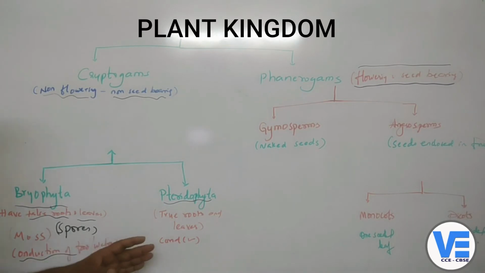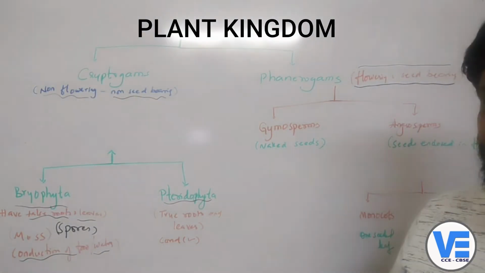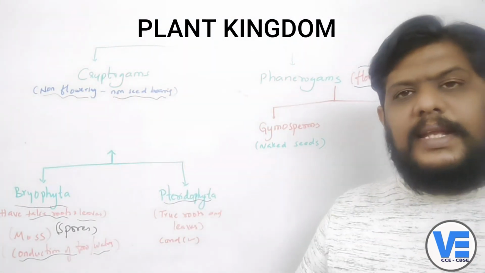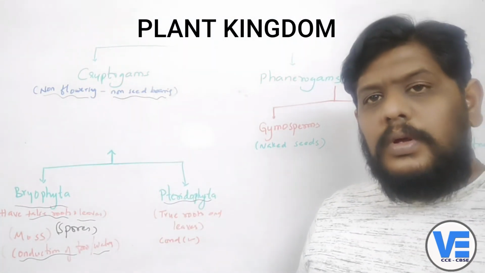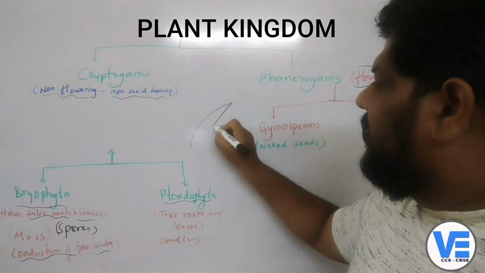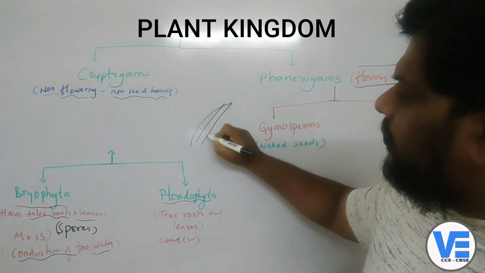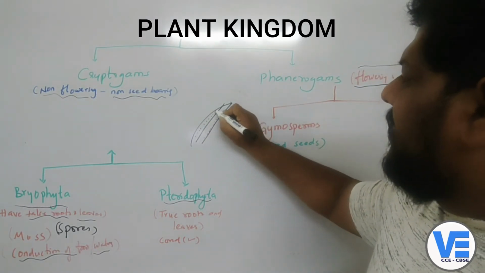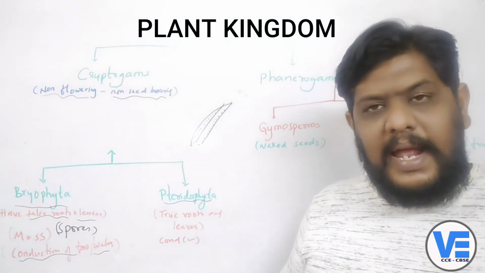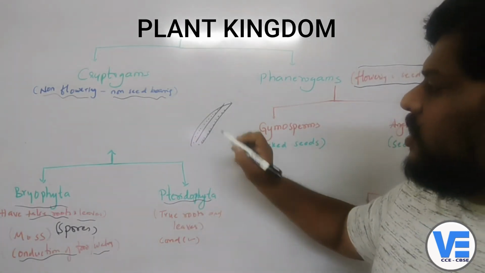And now coming to the Pteridophyta. These are all ornamental plants. What are the plants which you see in the Pteridophyta? They are basically ornamental plants. When you go to some gardens, you will find a particular leaf over there which is called a fern plant, and you will see brown color structures like this. This plant doesn't give out flowers, and their mode of reproduction is through these spores.